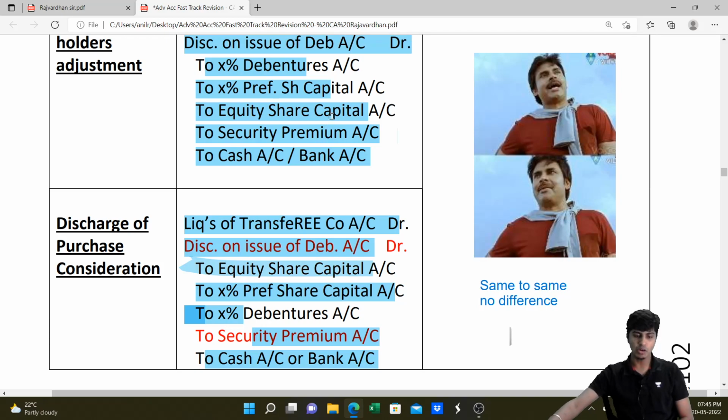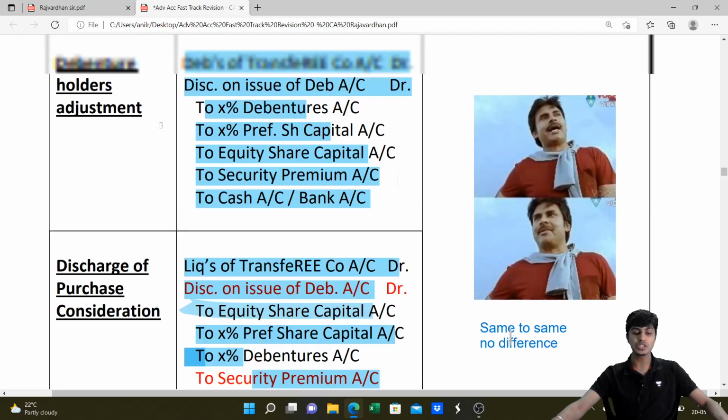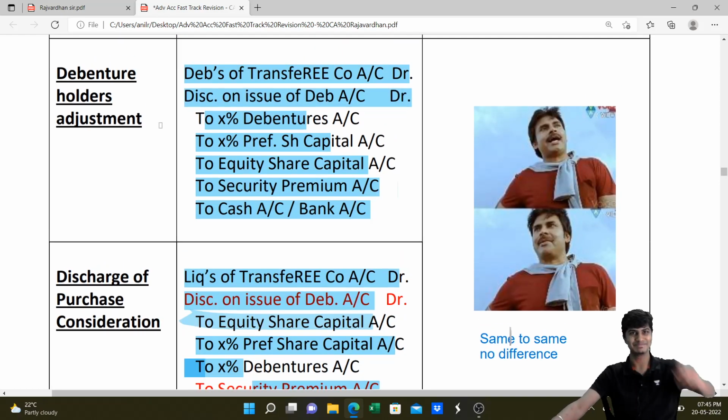See, entry for payment of consideration to equity and preference holders and entry for swapping of debenture holders from transferor to transferee is same, but the difference is this payment to equity and preference holders is PC, but payment to debenture holders is not PC. It's not part of PC. I hope you got this point.